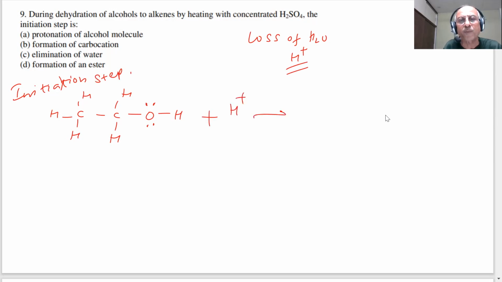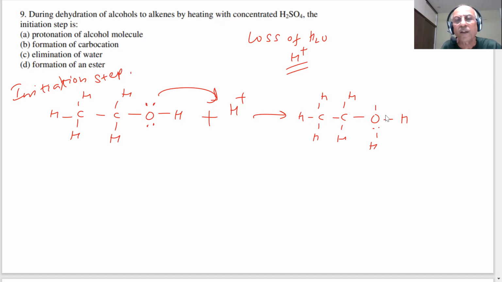So when you add H plus, the alcohol takes the proton, and the result is the protonated alcohol. This is the protonation.